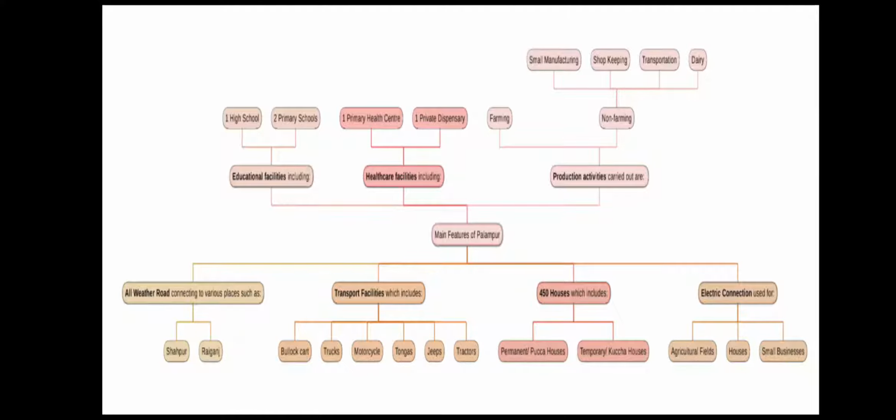Along with it, there are various educational facilities. There is one high school and two primary schools. Healthcare facility is also present in the form of one primary health center and one private dispensary. There are various production activities that are carried out in Palampur. The main production activity is farming, but along with it there are four non-farm activities that are mainly carried out in Palampur, and that is dairy, transportation, shopkeeping and small manufacturing.